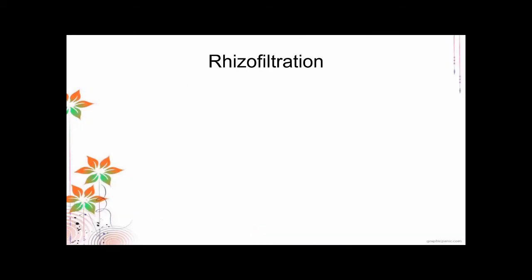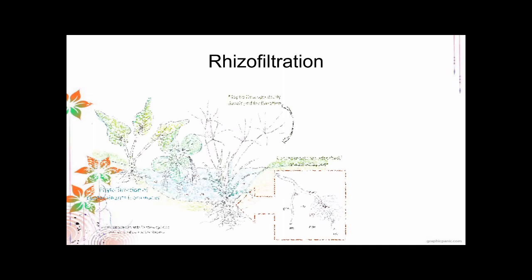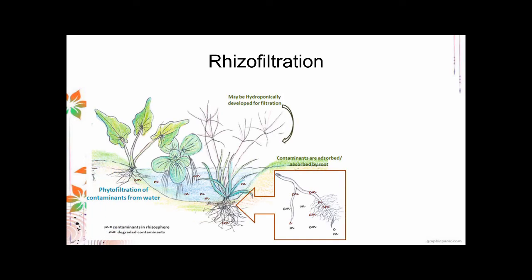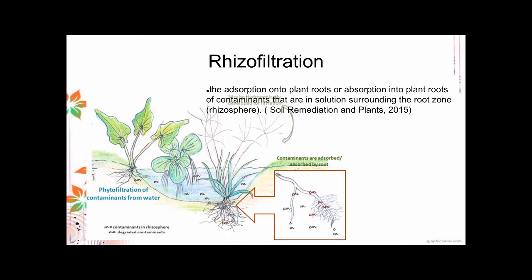Okay, so as a close relative of phytoremediation, or as part of it, we have the rhizofiltration. So rhizofiltration is the adsorption onto the plant roots or absorption into plant roots of contaminants that are in solution surrounding the root zone, or the rhizosphere. That's why it's called rhizofiltration. Sometimes it's called phytofiltration because, of course, it's the plants doing the filtering. So, rhizofiltration is used to decontaminate groundwater.